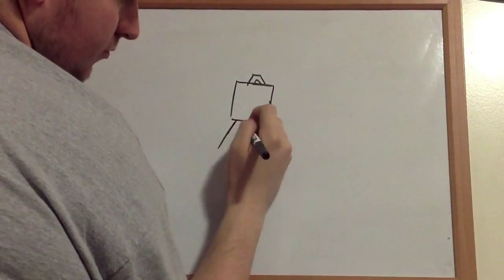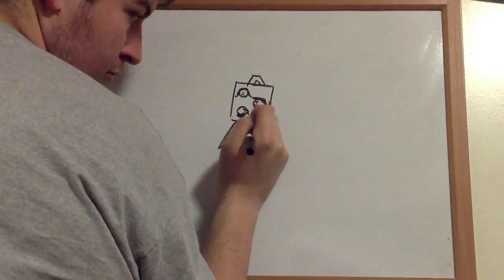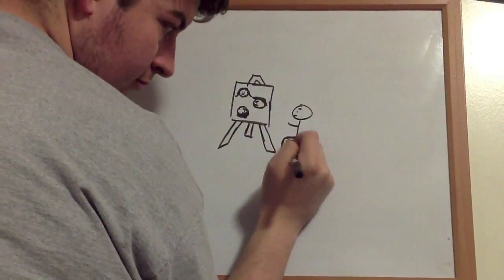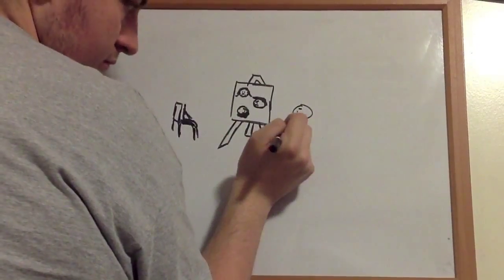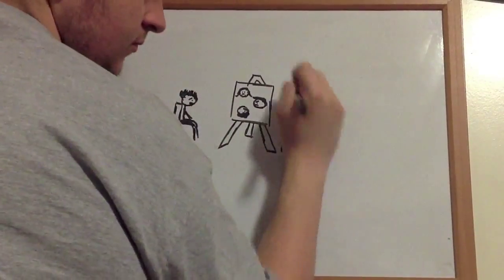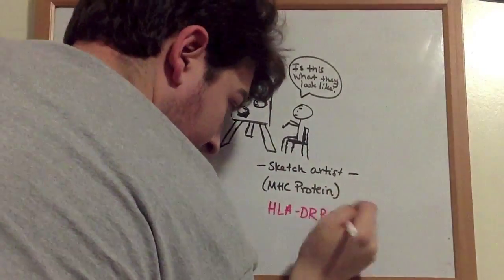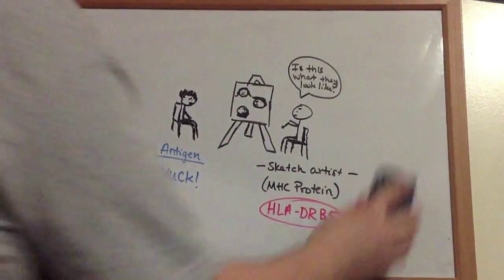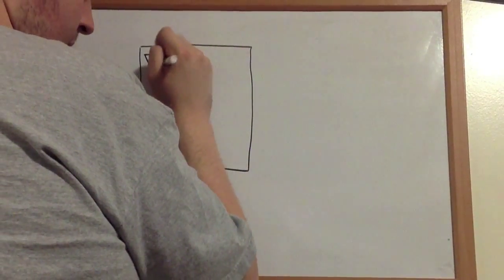The sketch artist, also known as the MHC protein, will take the descriptions or peptides provided by the apprehended perpetrator and post them on the wall of the police station. Or, in other words, the MHC protein will bind to the peptides created from the broken down antigen and will present them on the outside of the antigen presenting cell.